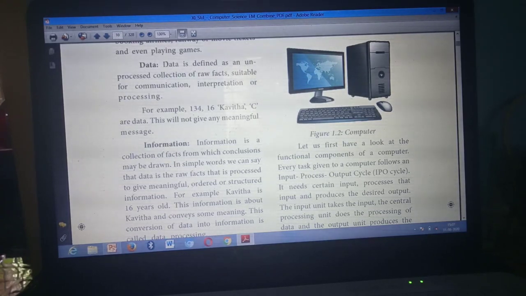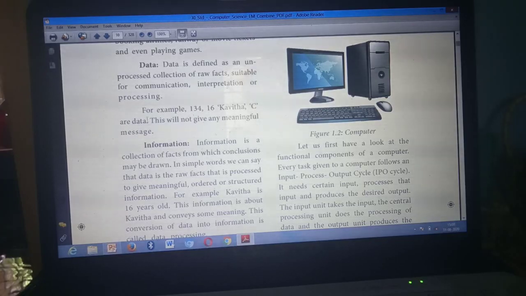From here, data means this one. First in the tabular column, first point, this one. Data is defined as an unprocessed collection of raw facts suitable for communication, interpretation and processing. This is the first point for data. Understand? Mark it. Data is defined. This one, first point. Information, this is the first point. Information is a collection of facts from which conclusions may be drawn. This is the first point for information.